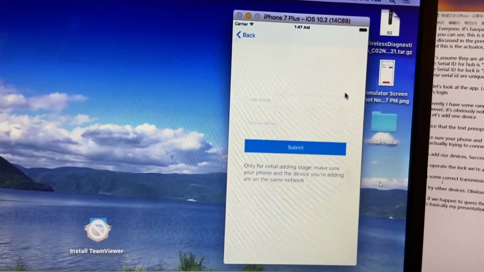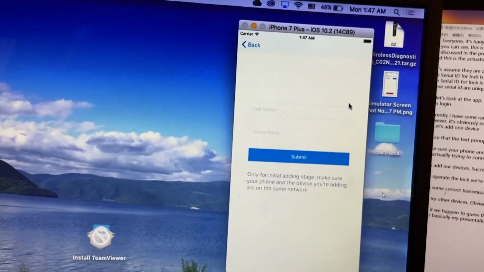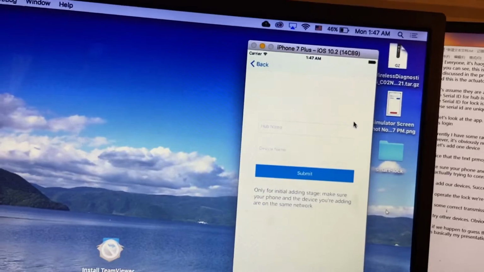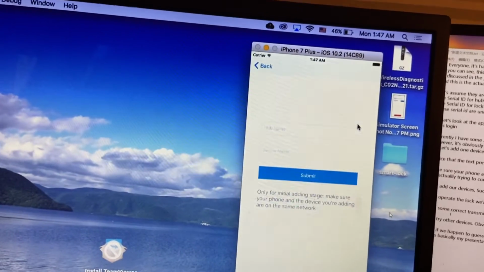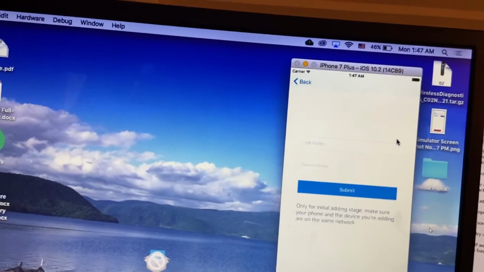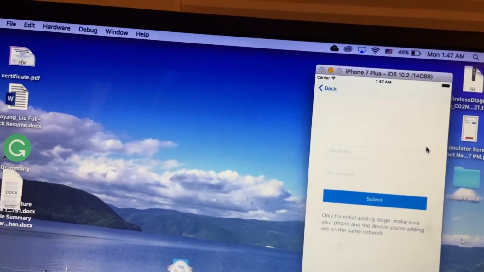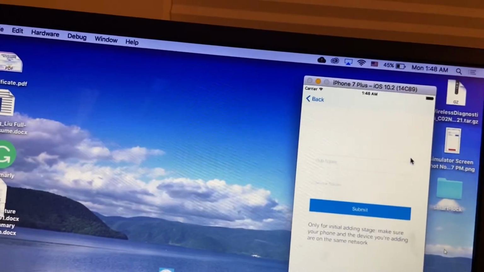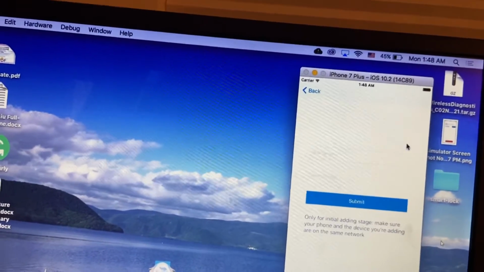Notice the text prompt: at least for the initial adding stage, make sure your phone and the device you are adding are on the same network. Otherwise, you won't be able to add it, because the phone will actually try to connect to the MQTT broker, which runs on the hub. So let's add our device.